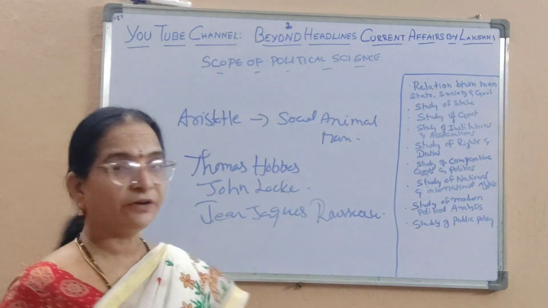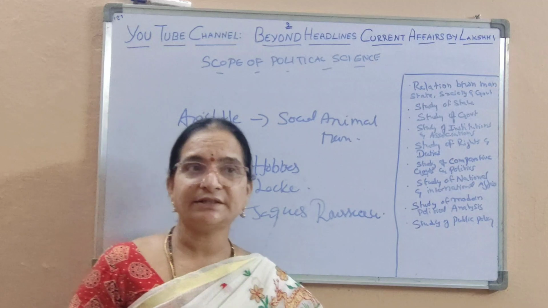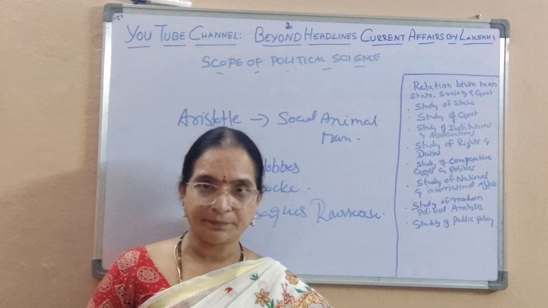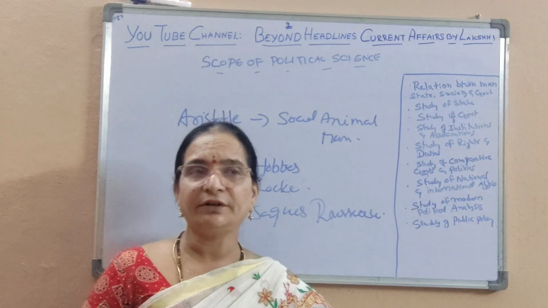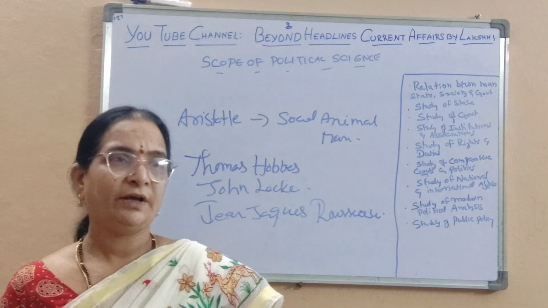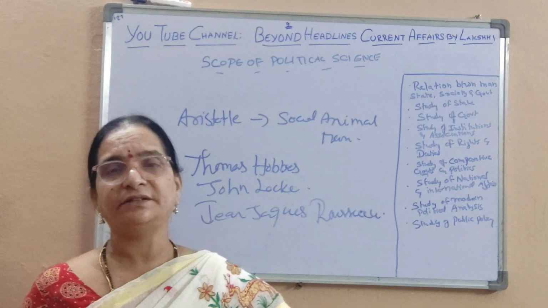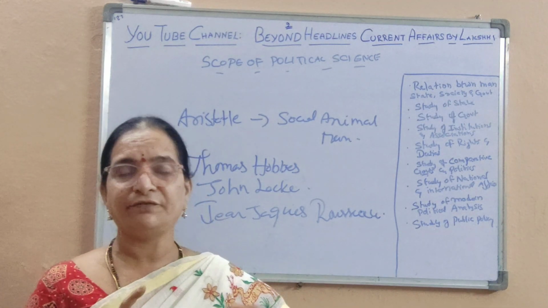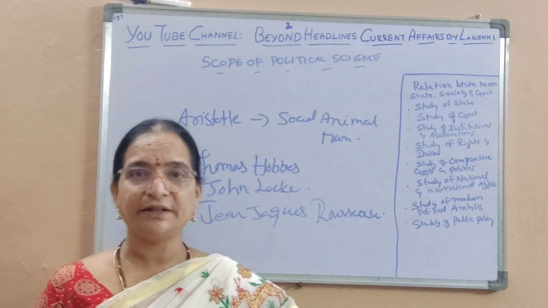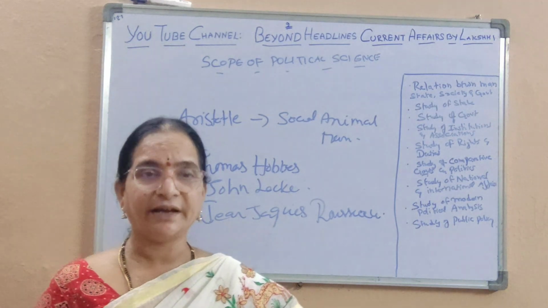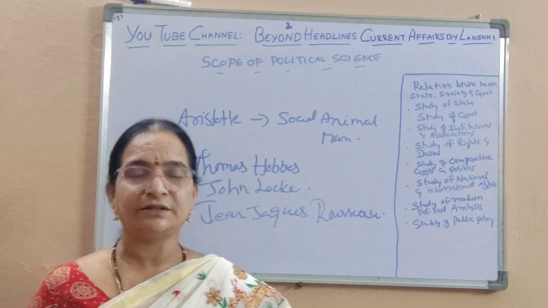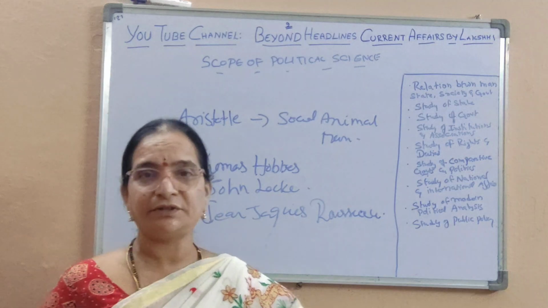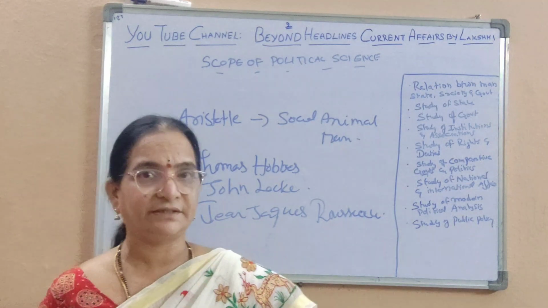Next, the study of rights and duties. So political science studies the kind of rights the people have in the state and what duties they are obligated to do. When we talk about rights and duties, they cannot be discussed as two individual concepts; rather, they are one. One without the other is obviously incomplete. Rights without duties or duties without rights are not complete. They complement each other. Where there are rights, there are duties. Where there are duties, there are rights.